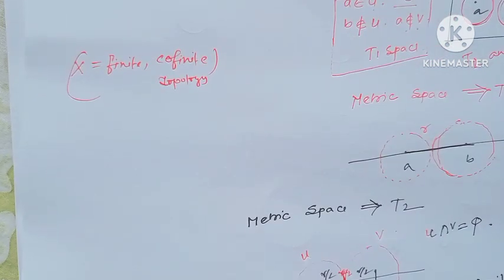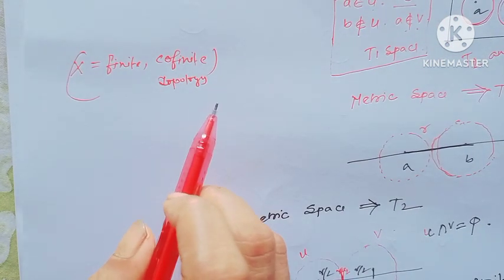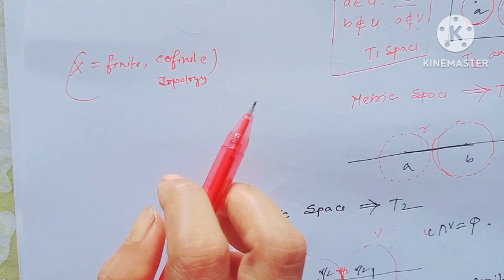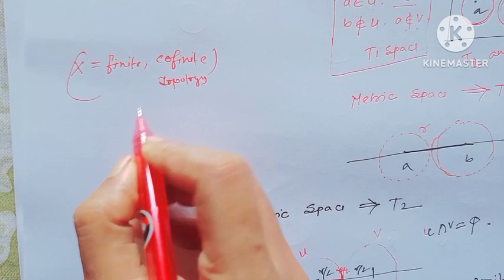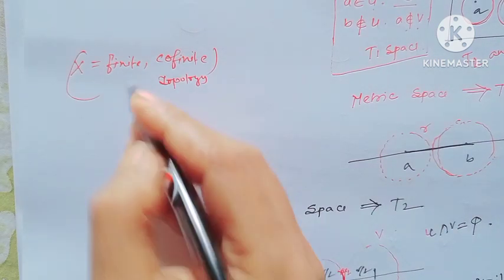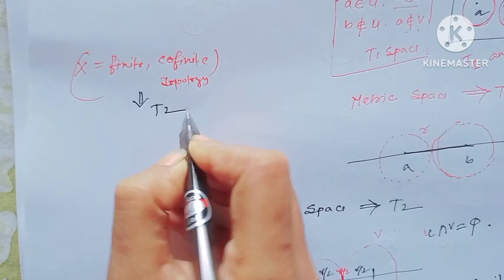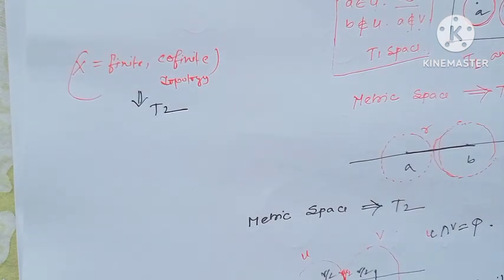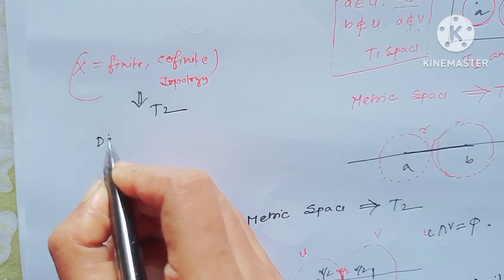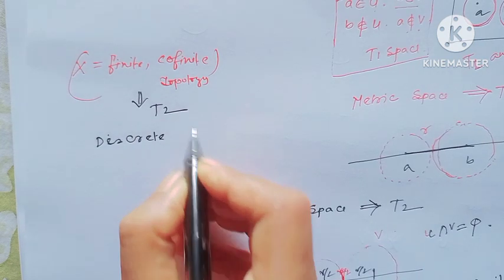But when X is a finite set, the cofinite topology is always T2, because when the set is finite, then the finite set with cofinite topology coincides with the discrete topology.